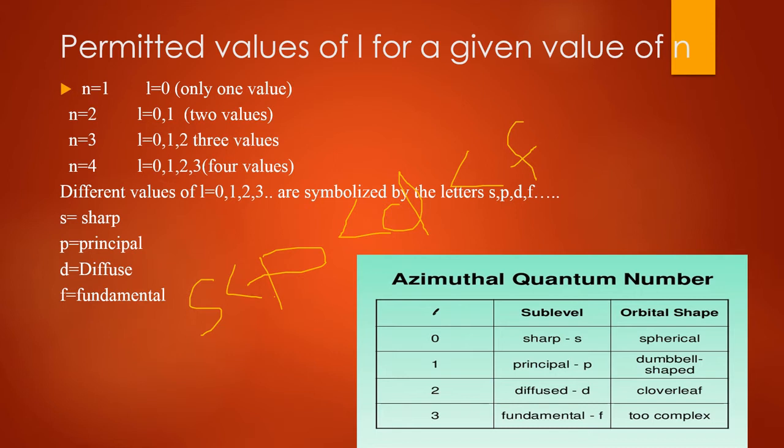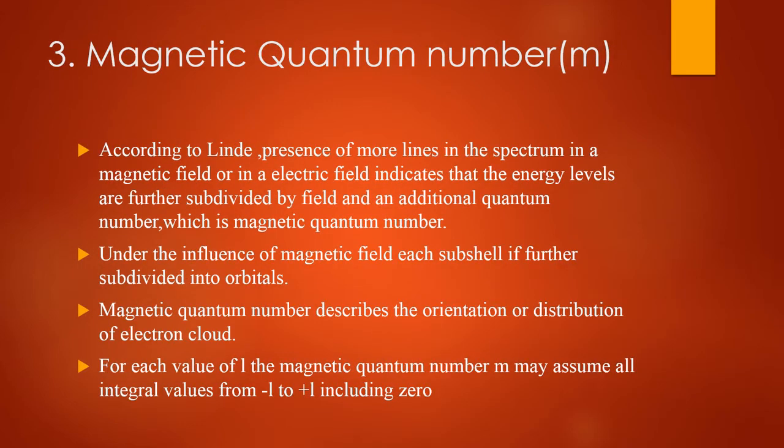The maximum number of electrons present in a subshell we can calculate. There is a formula: 2 times the bracket of 2l plus 1. If there is an s subshell, there are 2 electrons, p subshell 6 electrons, d subshell 10 electrons and f subshell 14 electrons. These are the permitted values of l for a value of n.